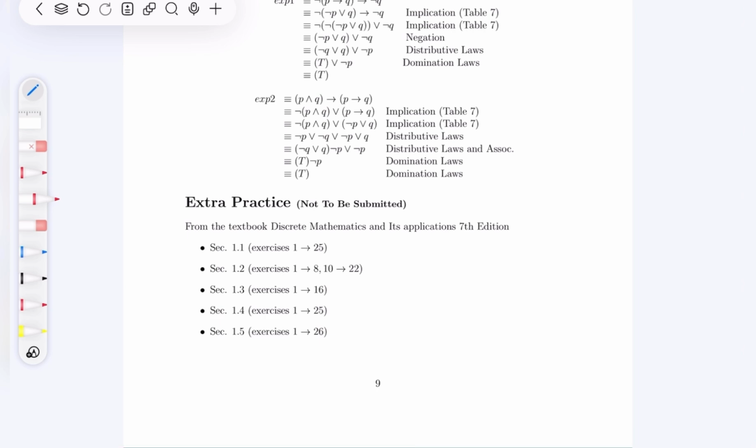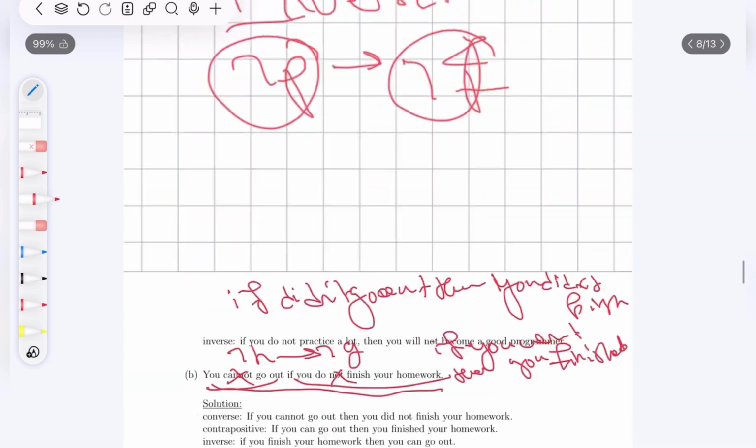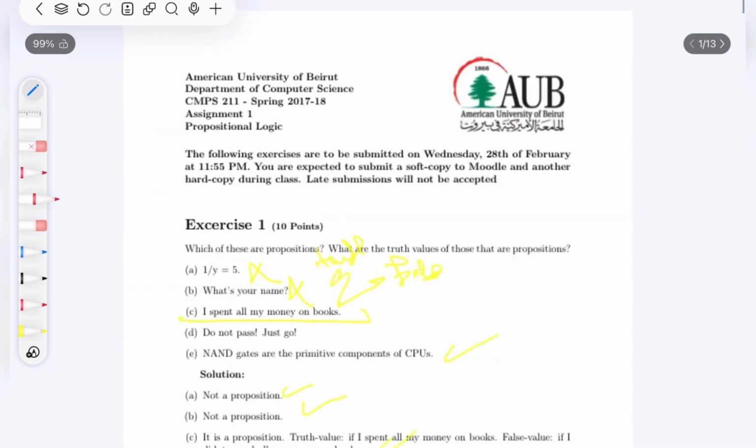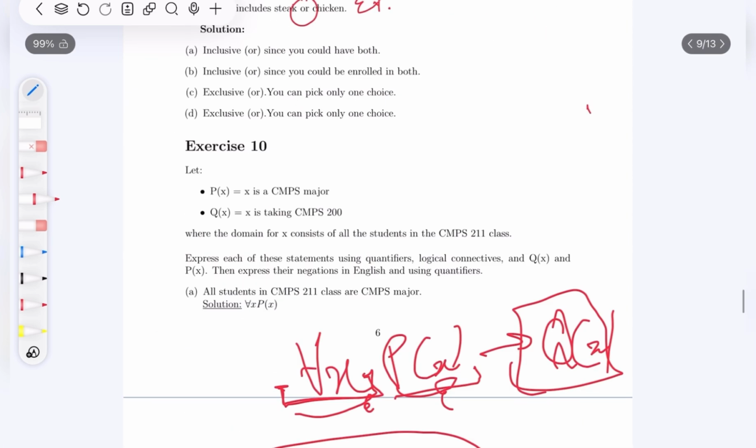But yeah, that's it for our first session. Stay tuned for the next one, where we will be doing more challenging questions that will push you more towards the boundary and that will help you see if you are actually ready to take the CMPS 211 exam or not.